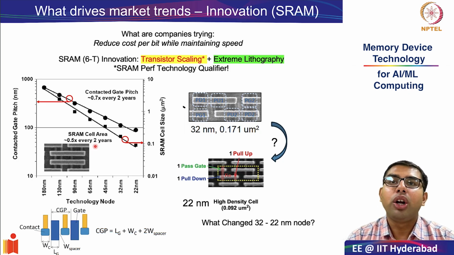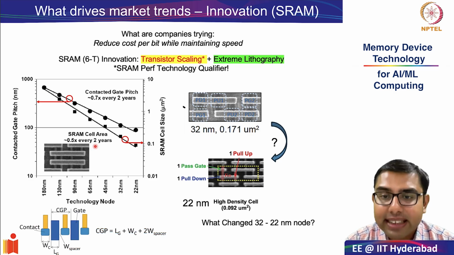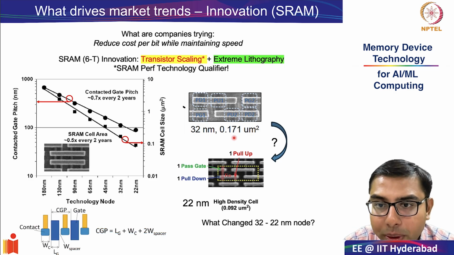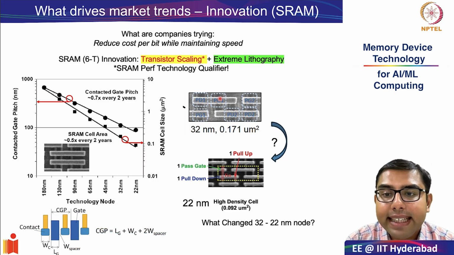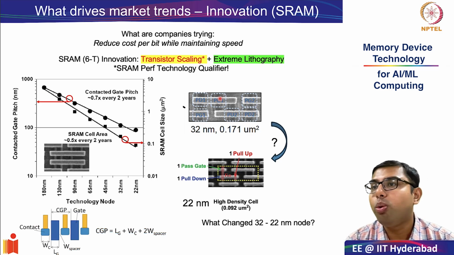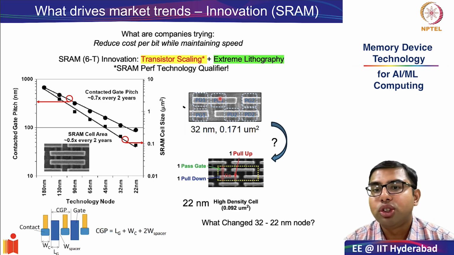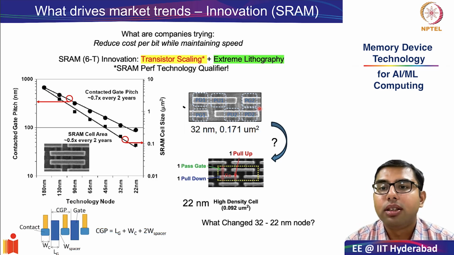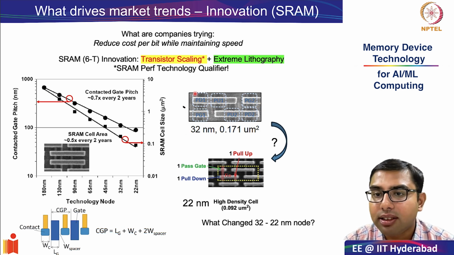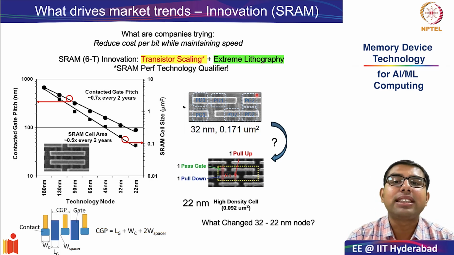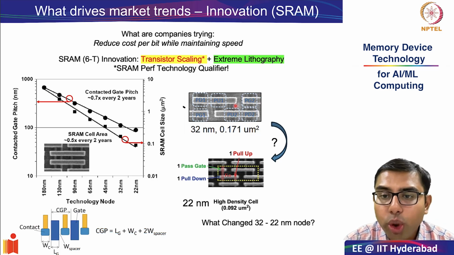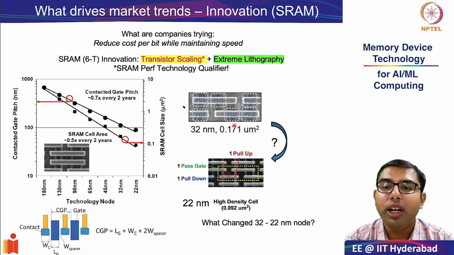Here, I would want to illustrate this with another example. On the top, we see the footprint of the SRAM cell in the 32 nanometer node. It was roughly 0.71 micrometer square. To implement one SRAM cell of 6 transistors, you can see the 6 transistors over here, you have 2 pull-up transistors, 2 pull-down transistors, and 2 access or pass gate transistors, you required roughly 0.71 micrometer square.